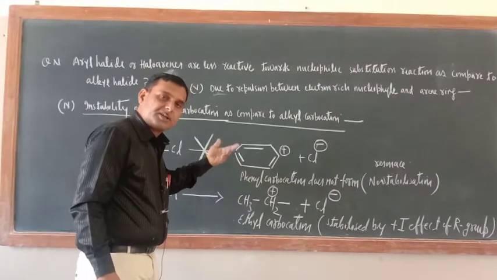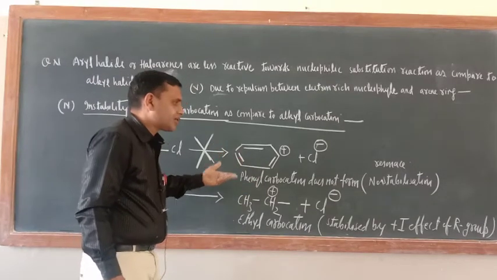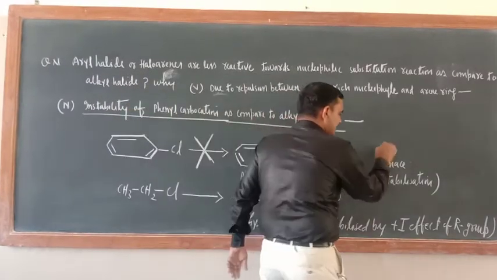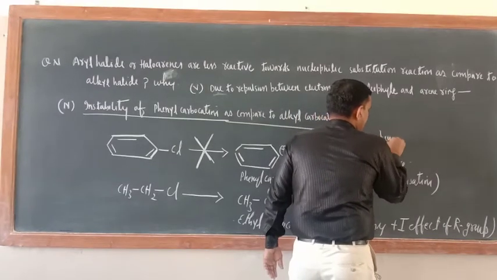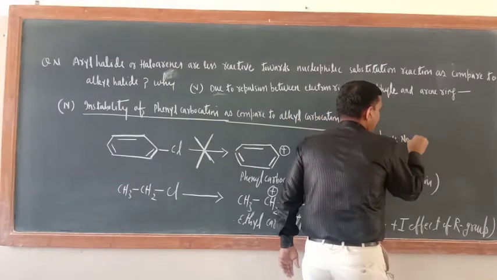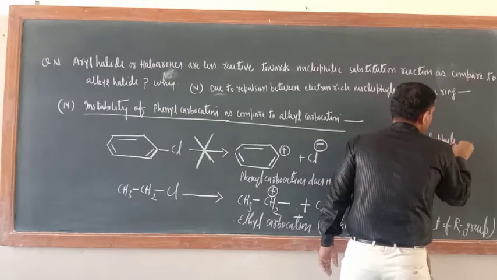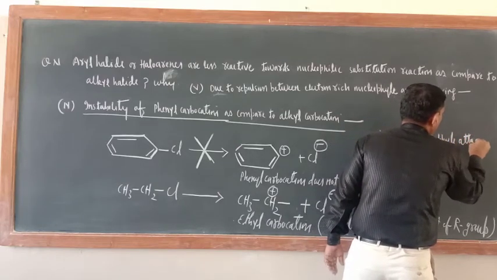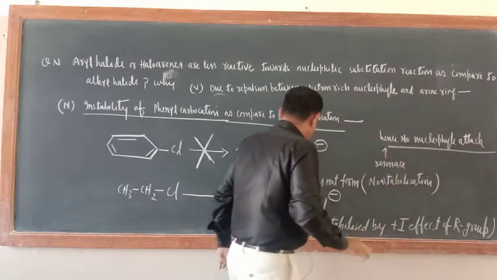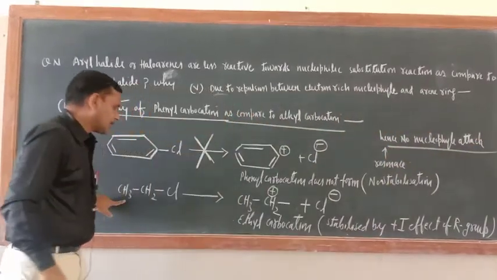Then there is no case of nucleophilic substitution reaction. So no resonance stabilization, hence no nucleophile attack.